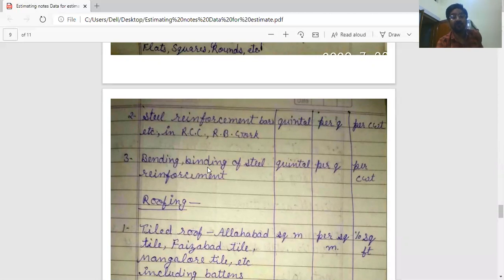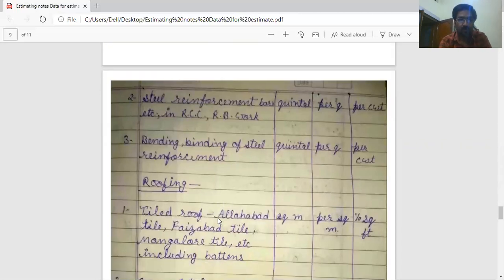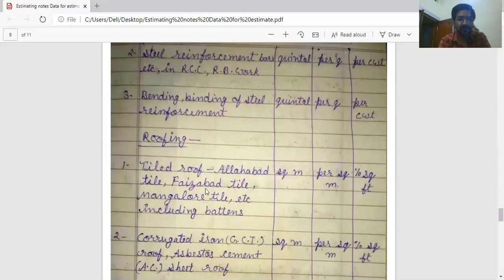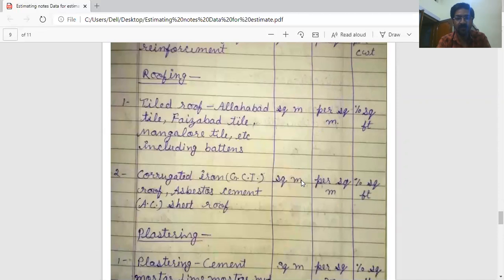Binding of steel reinforcement with the help of wire: the wire is measured in quintals and paid per quintal. Roofing, tiled roof, Allahabad tile, Faizabad tiles, Mangalore tile, etc.: measurement in square meter and payment in the metric system, MKS system, also per square meter.